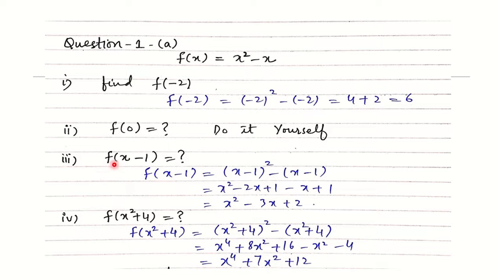The third part is f of x minus 1. You can find it by just putting x minus 1 in this function against x. Apply the formula a minus b whole square, simplify these terms, and you will be able to get the answer. The fourth part is to find the value of the function at x square plus 4. Put x square plus 4 in this function against x. Apply the formula a plus b whole square, solve these terms, and the answer will be x power 4 plus 7x square plus 12.